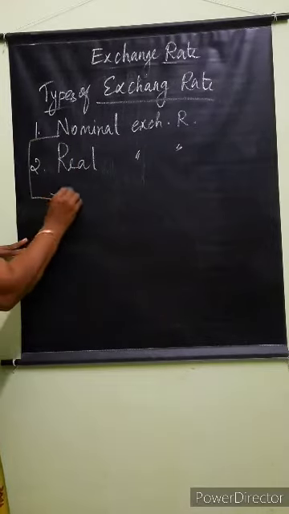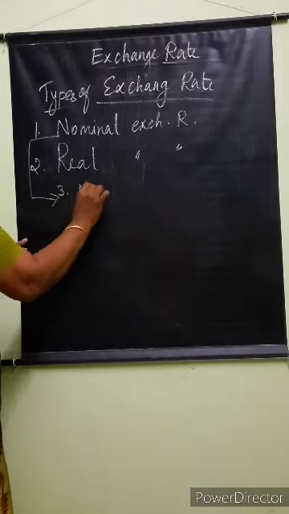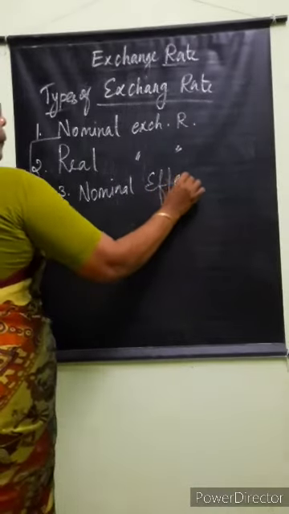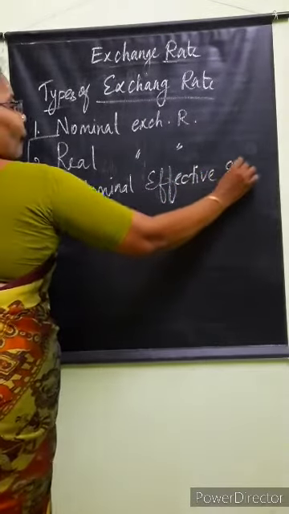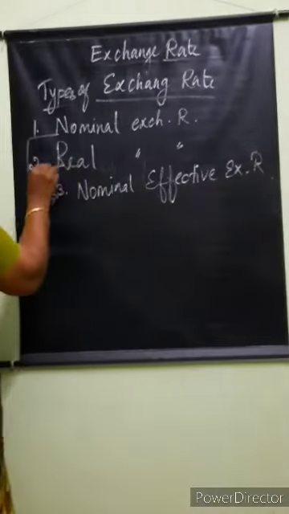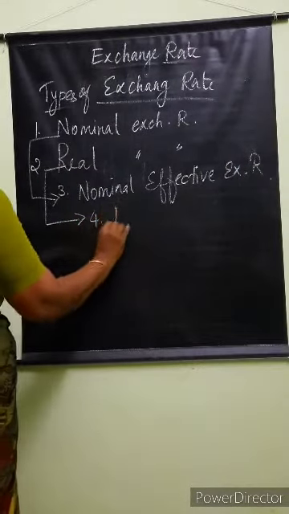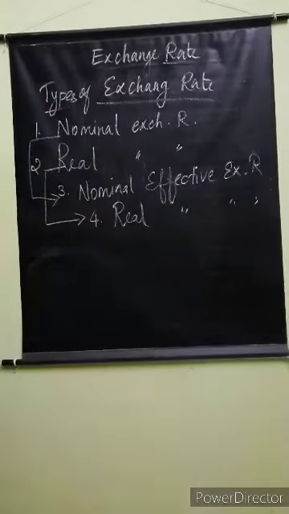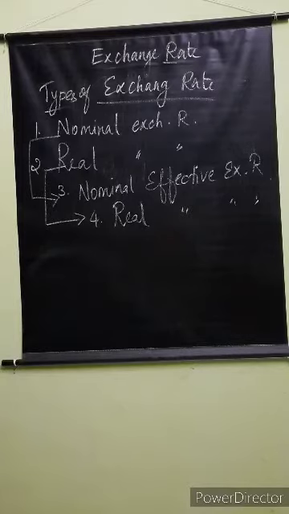Third one is nominal effective exchange rate, a branch of the nominal. Fourth one is real effective exchange rate, a branch of the second one. So there are four types of exchange rates.